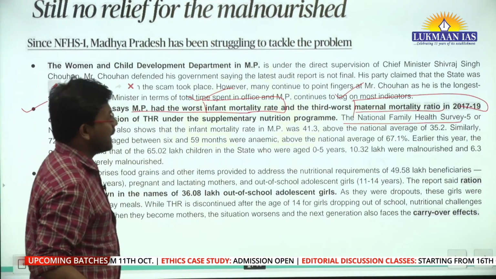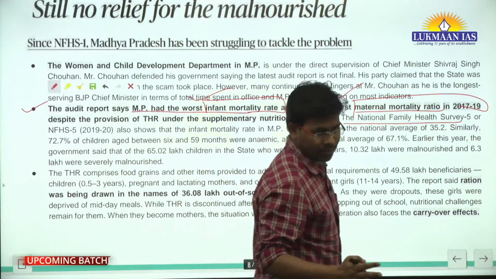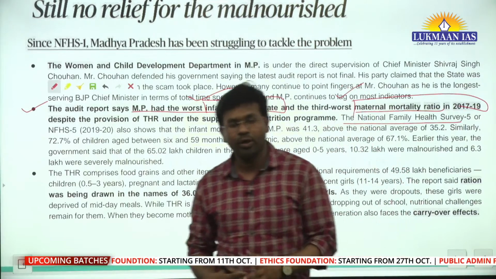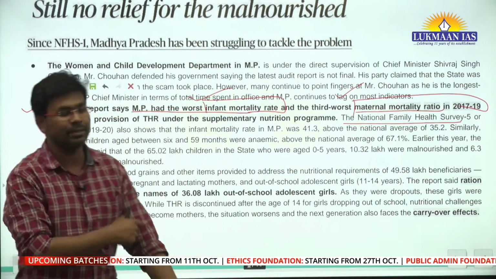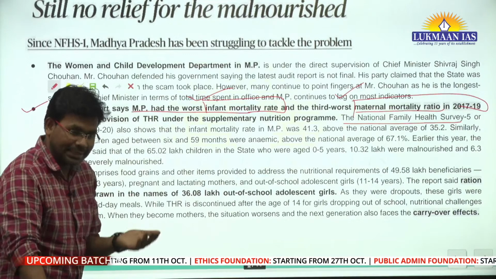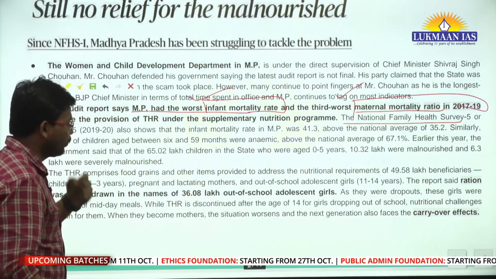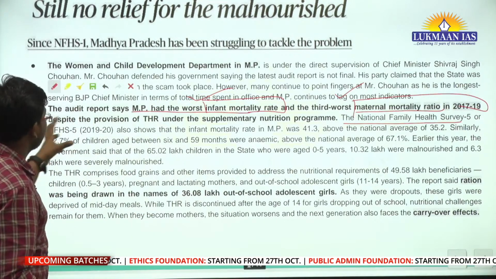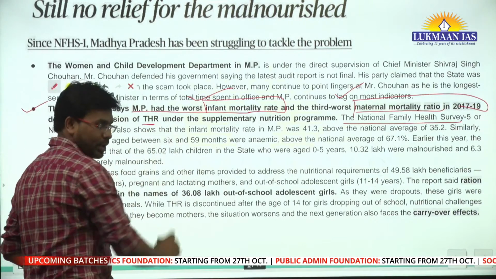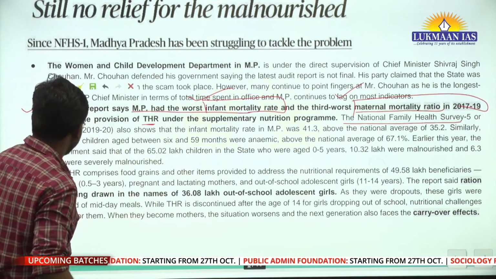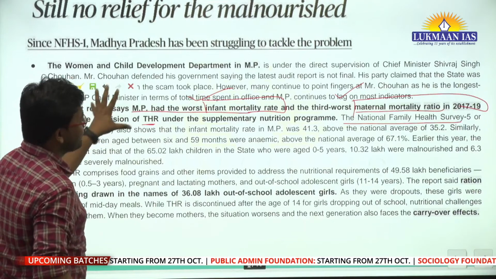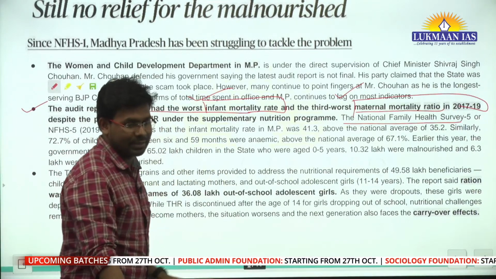I think the Madhya Pradesh government should do more to increase nourishment status, or increase food supplies under different programs like take home ration. If you read it, you will understand.